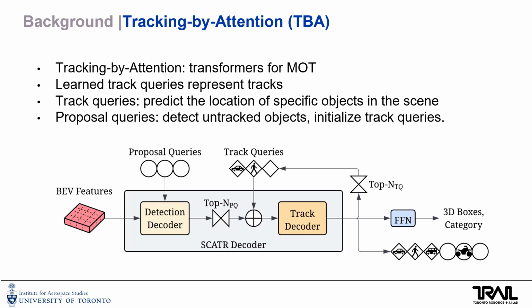Below is a diagram of the SCATR architecture following the standard TBA paradigm. Proposal queries perform an initial detection with a detection decoder. The top n proposal queries are concatenated with the track queries from the previous time step. The track decoder then performs detection and tracking using all of the queries. Track queries detect the location of their associated objects, while the proposal queries detect the location of any untracked objects.